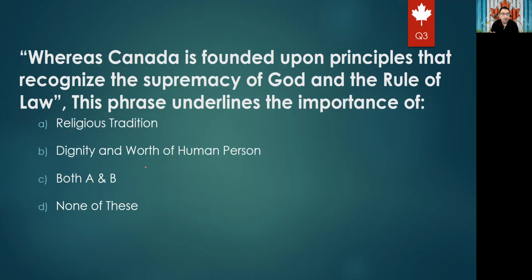Okay. The next question will be question 3. Whereas Canada is founded upon principles that recognize the supremacy of God and the rule of law, this phrase underlines the importance of, and then you have some options: A, religion, B, religious tradition, C, dignity and worth of the human person, D, both A and B, E, none of these. If you see this sentence, it just says the supremacy of God, so this is religion, and the rule of law, which controls individuals and government, which is the human person. So the correct answer here will be C, which is both A and B.